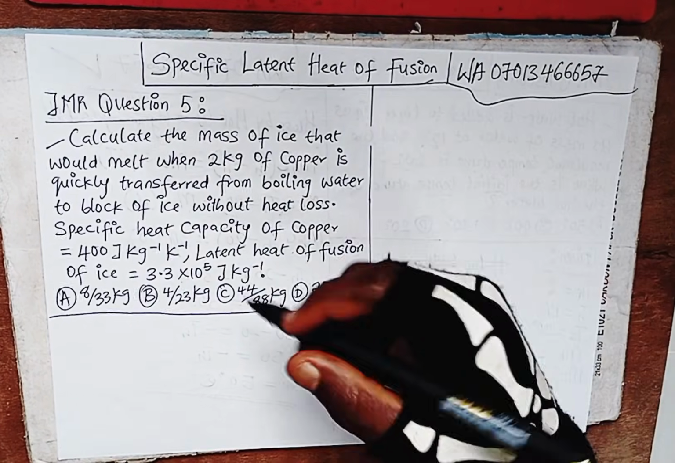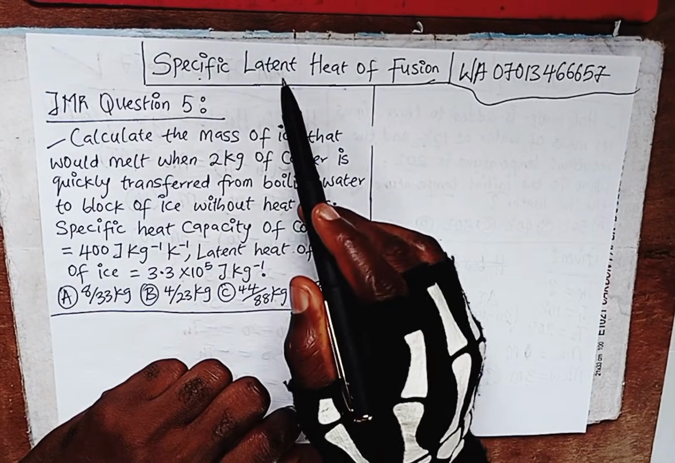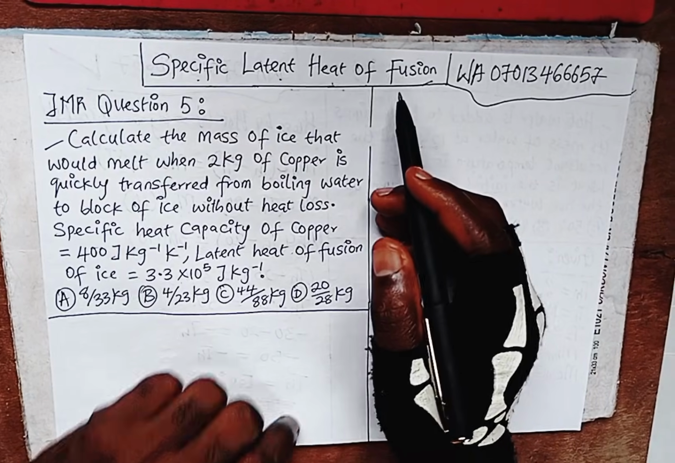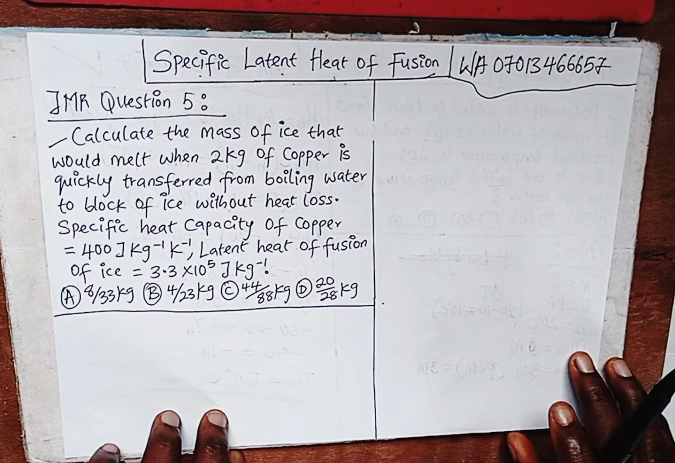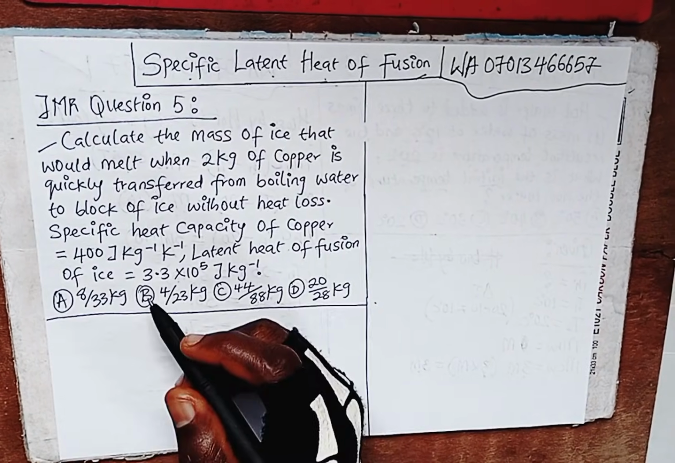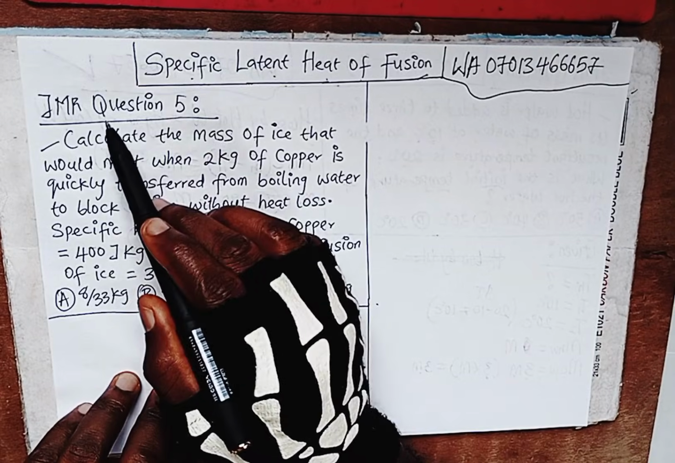All right. So the question we have in front of us is under the topic specific latent heat of fusion. JAMB say make sure you know how to solve this thing before you enter that examination hall. So the question we have here is a JAMB must-repeat question, question 5.